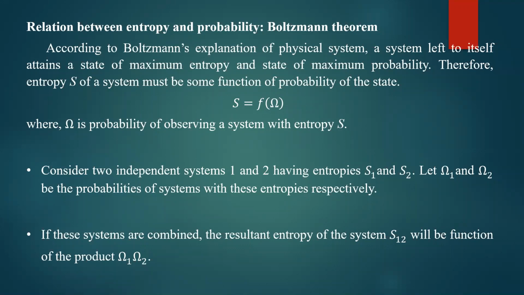So it is observed that when two systems are combined, the entropy will become additive. Additive means the total entropy of the combined system will be the sum of entropies of the individual systems. And the probability of the system will be the product of probabilities, omega 1 into omega 2.